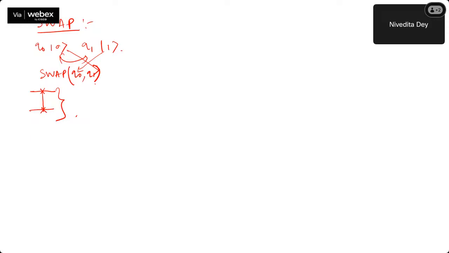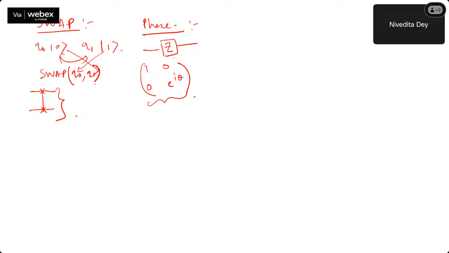Okay. Now there is a phase gate. Phase gate is this kind of thing, Z. So it's 1, 0, 0 and e to the power i theta. This is the general form of representation.